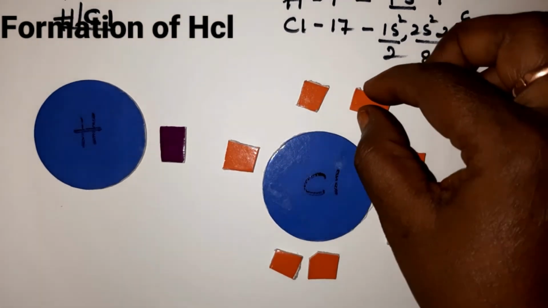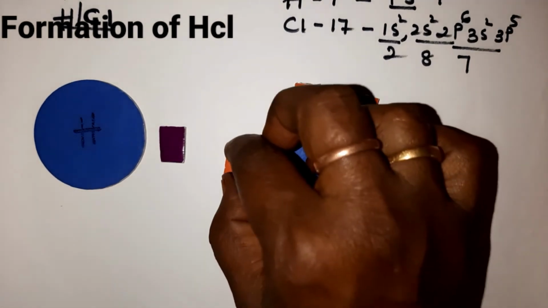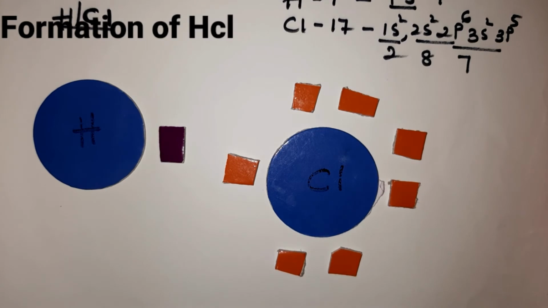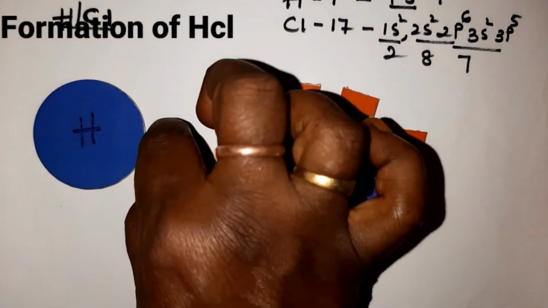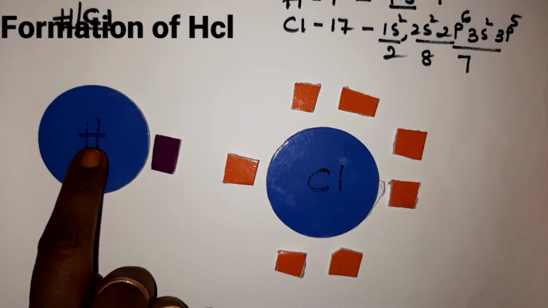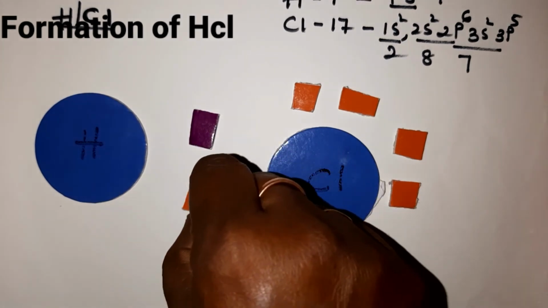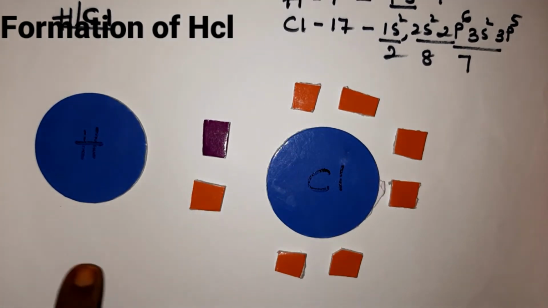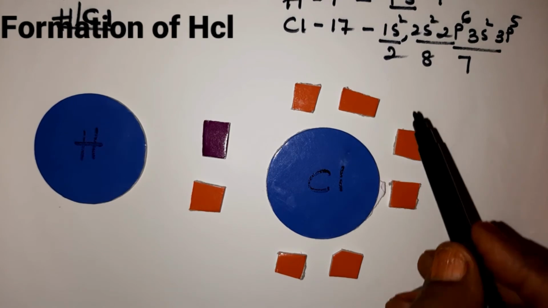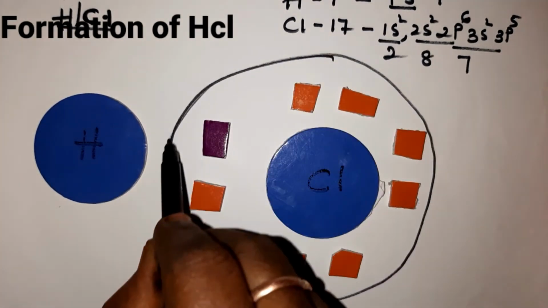So you can see here a model. Chlorine has got 7 electrons in the outermost shell. It is in need of 1 electron in order to attain noble gas electron configuration, and hydrogen is also having 1 electron in the outermost shell. It is also in need of 1 electron to attain noble gas electron configuration. Hydrogen will share with the chlorine and chlorine will share this 1 electron. Is it clear, children? Now chlorine will have 8 electrons and attains octet electron configuration.